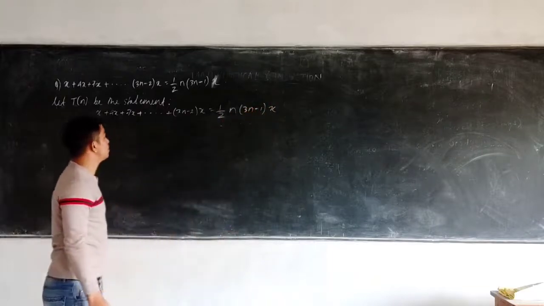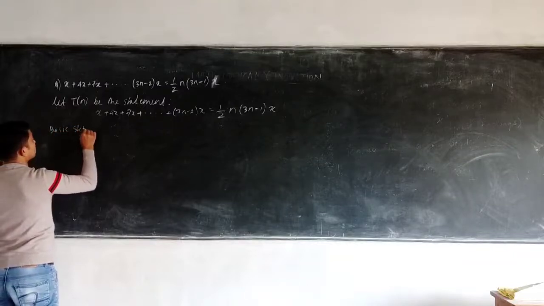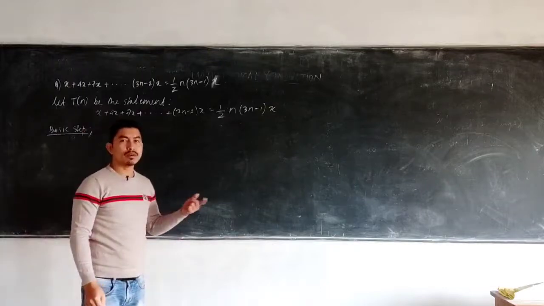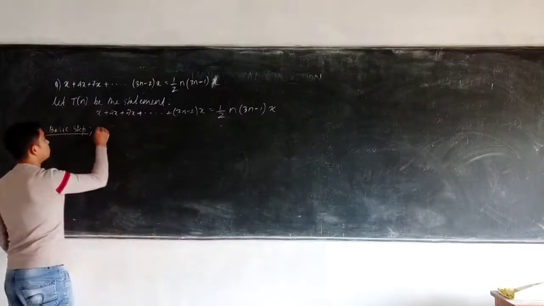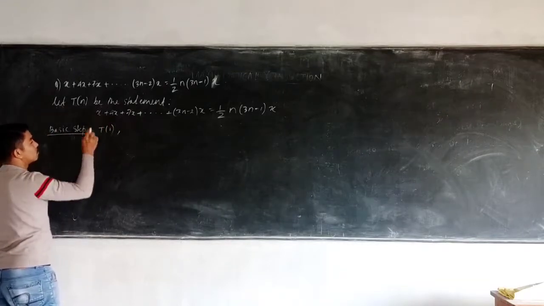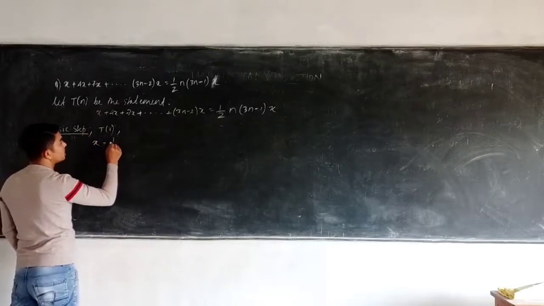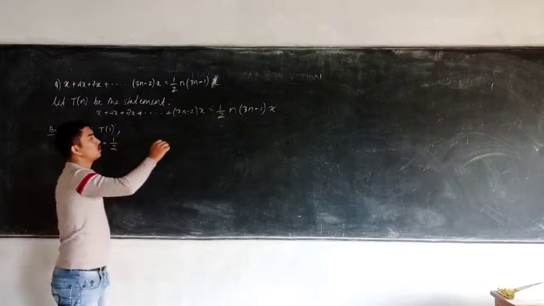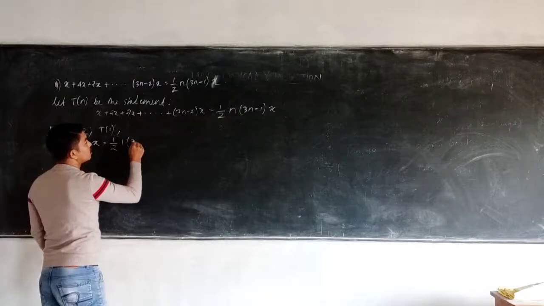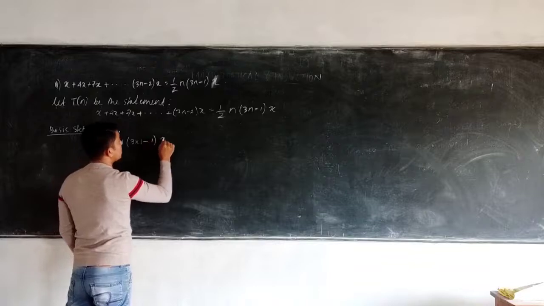The first step we start with is known as the basic step. In the basic step, you will prove this statement to be true for n equals 1, so for T(1). Taking only one term, 1 means the first term only. On the left hand side, I have x, and on the right hand side, it will be 1 divided by 2 into (3 into 1 minus 1) into x.